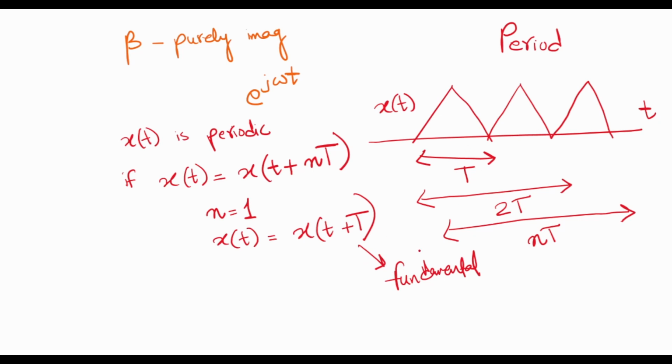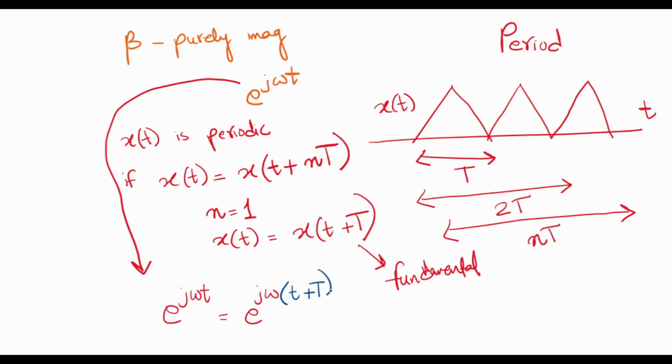So if we want to check the periodicity of our exponential signal, we can write e to the power j omega t is equal to e to the power j omega times t plus capital T.